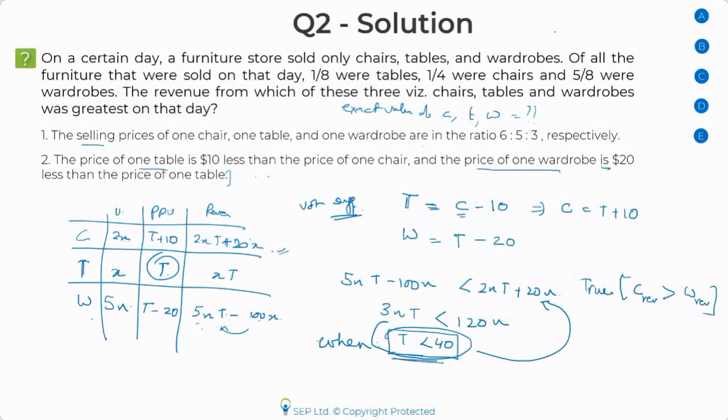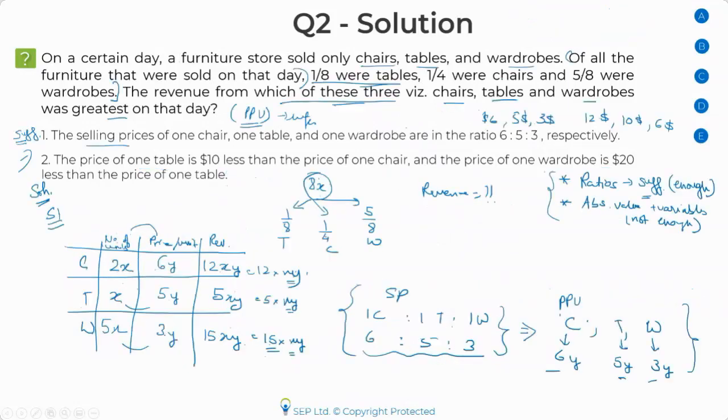The major learning is that you don't always need absolute values. You don't always need absolute values to give your answer. When I say absolute, I mean the exact value, like 10, 12, $15. You don't need that. Sometimes just having the references is enough.